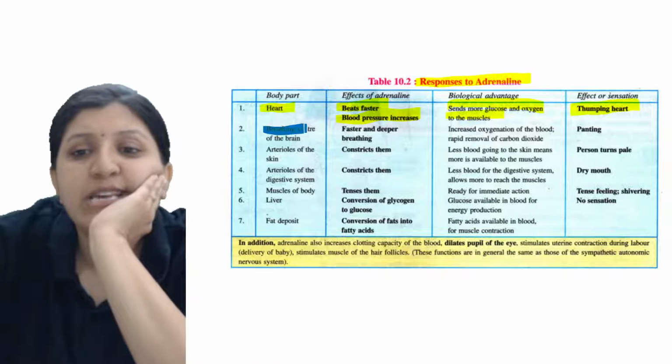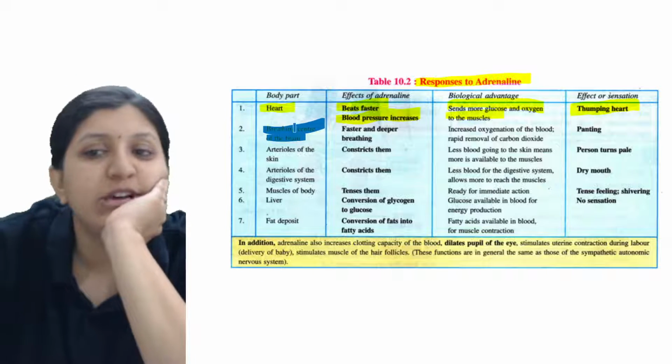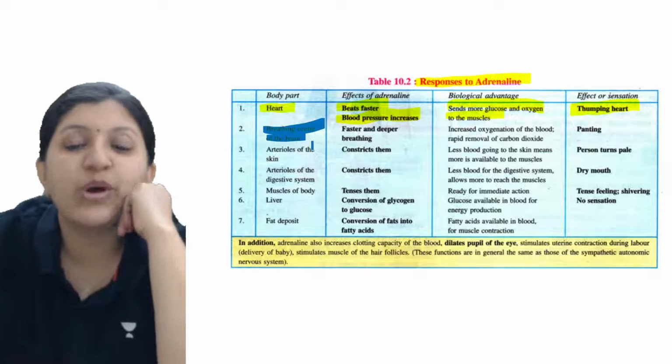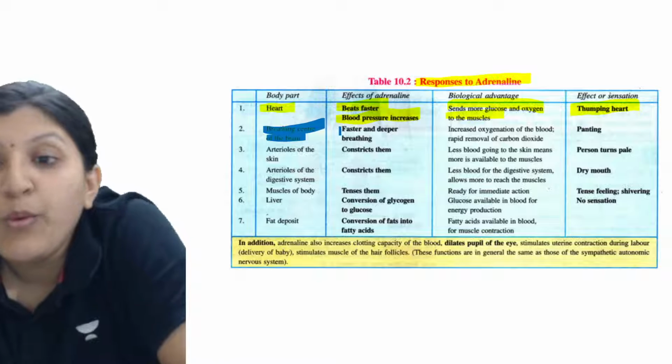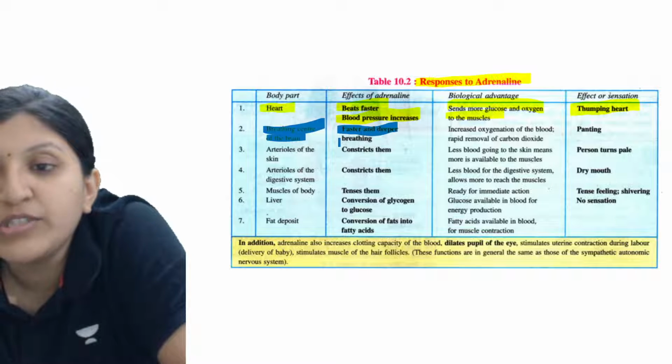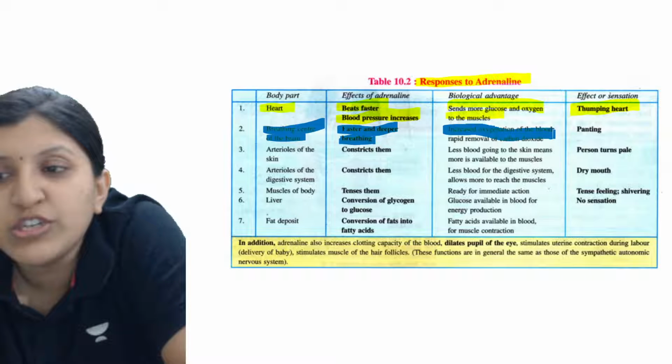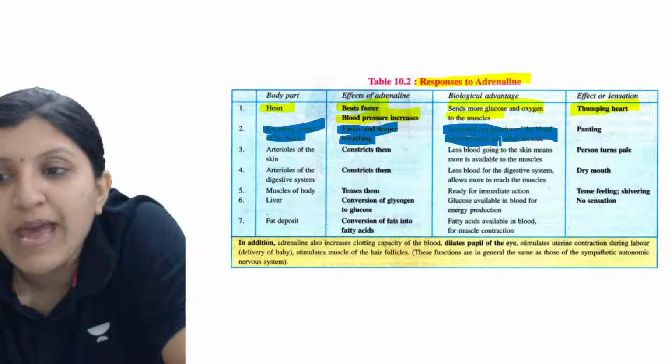So now the breathing center of the brain. This is controlled by the medulla oblongata. The medulla oblongata is the one having the breathing center, which makes breathing faster and deeper. Okay, and there is increased oxygenation of the blood and rapid removal of carbon dioxide.